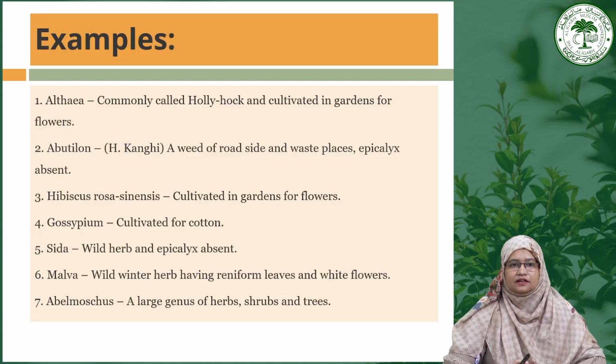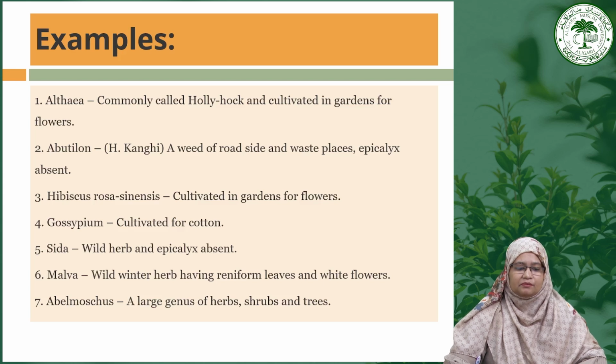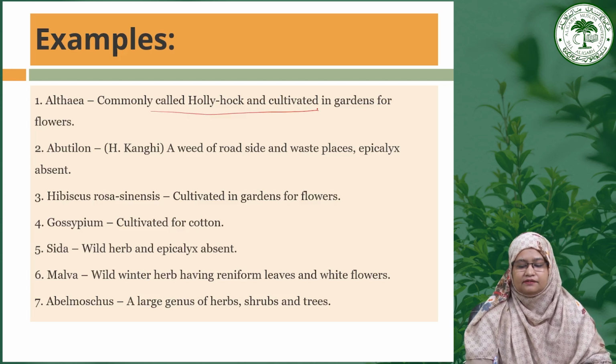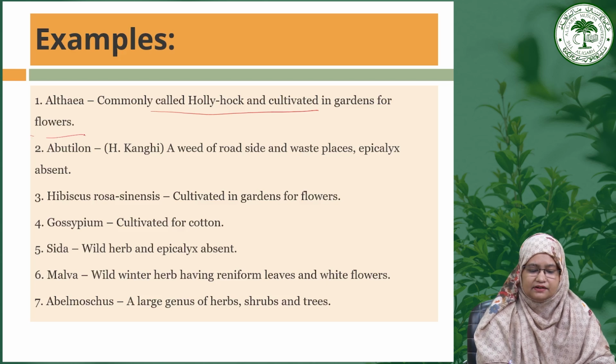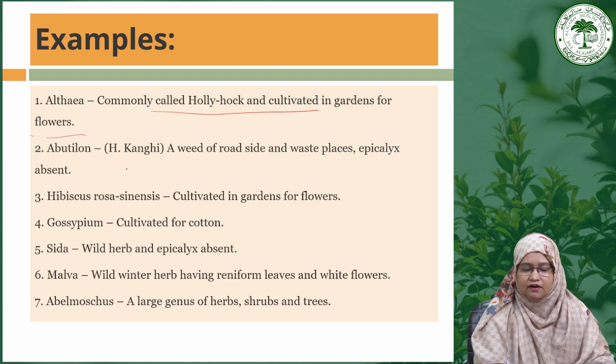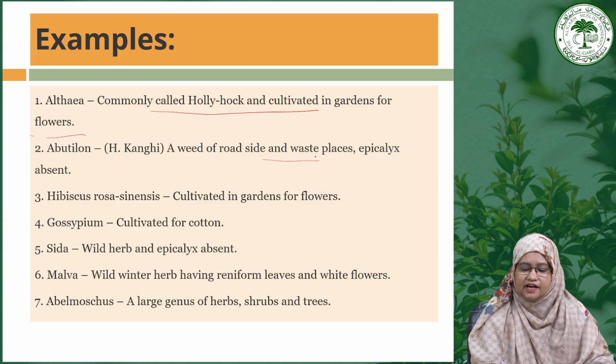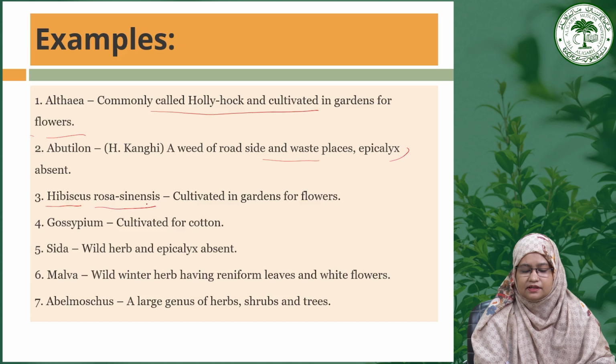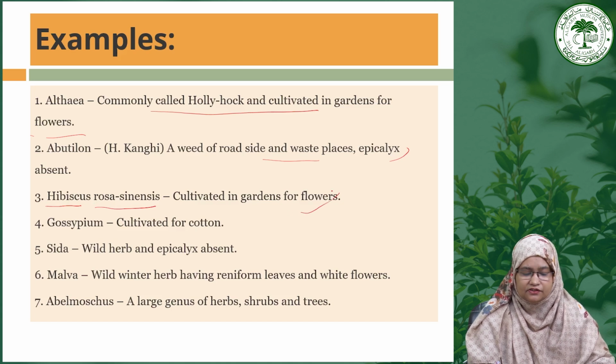So if you see some examples of the Malvaceae family, like Althaea is commonly called hollyhock and cultivated in gardens for beautiful flowers. Then Abutilon, which in Hindi is called kangi, a weed of roadsides and waste places, in which epicalyx is absent. Then the next one is Hibiscus rosa-sinensis, which is cultivated in gardens for beautiful flowers, also commonly called gudhal.